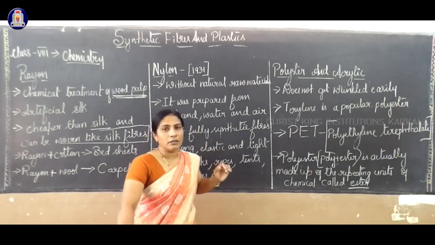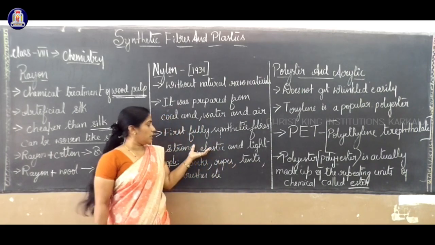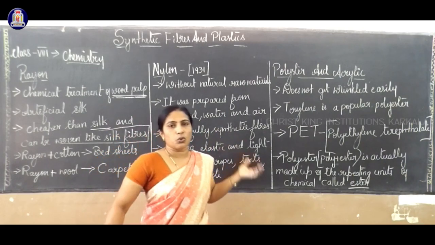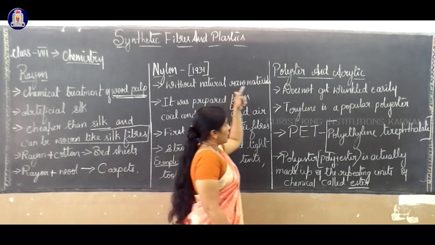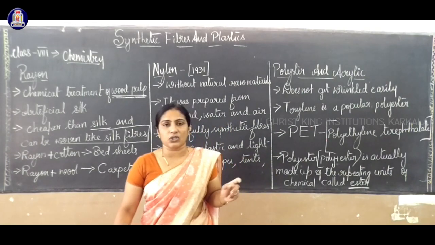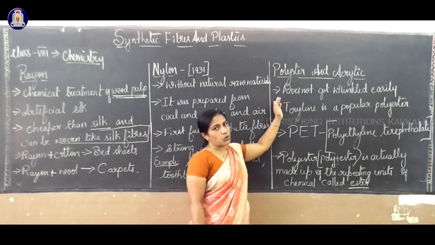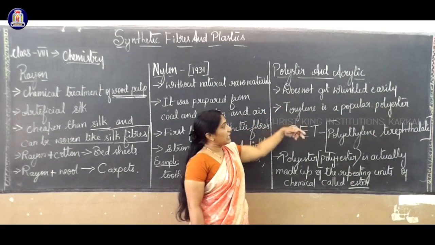Next, synthetic cloth will dry very fast. The reason is they won't absorb water in high amounts, and also they are prepared artificially with chemical treatment. Now, polyester does not get wrinkled easily. That's why it is used in making clothes. That is one reason: it does not get wrinkled easily.